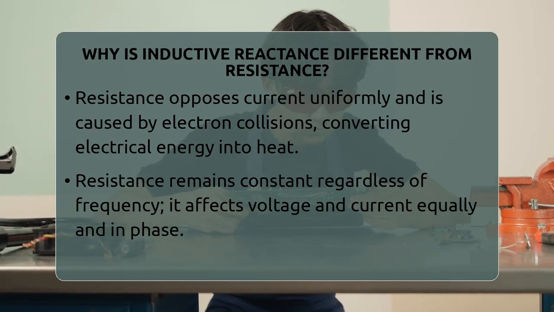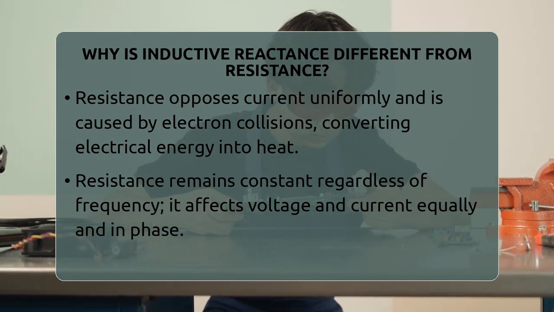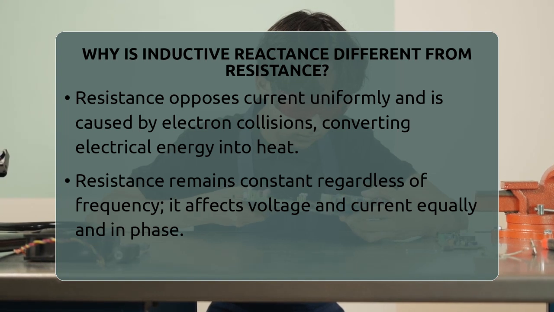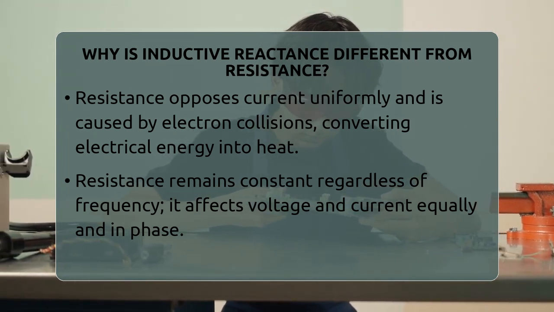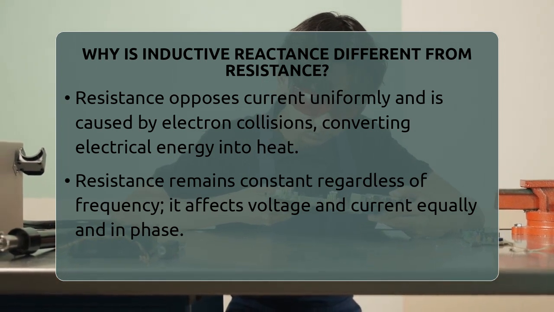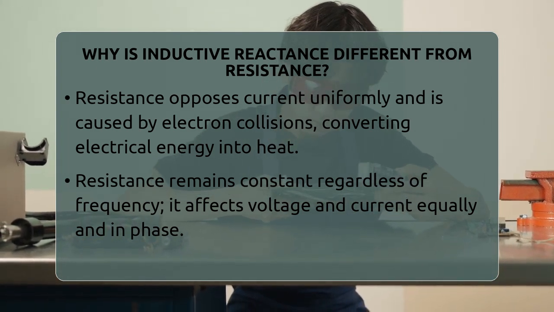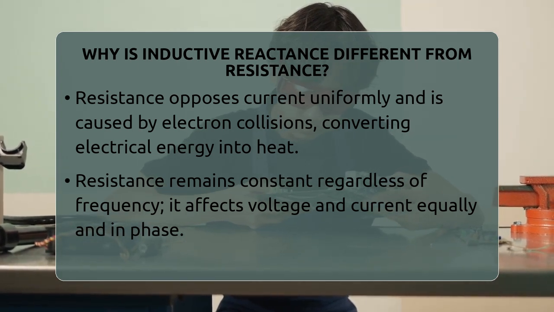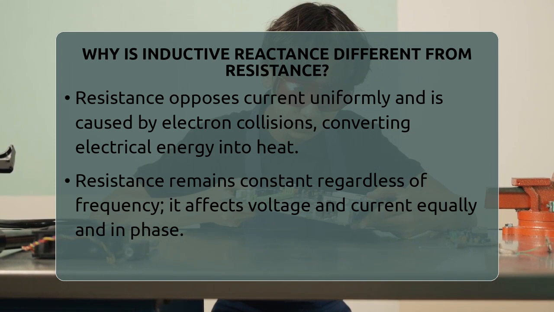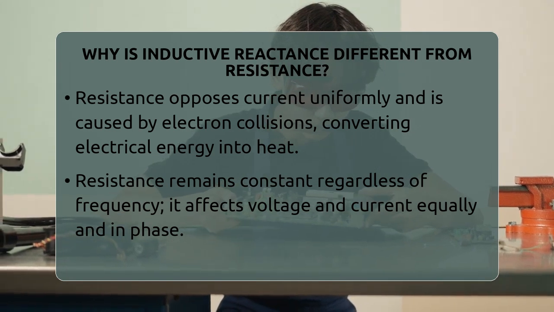Why is inductive reactance different from resistance? Imagine trying to push a swing. Resistance is like pushing against a steady force that slows you down equally no matter how fast you go. Inductive reactance is more like trying to push a swing that resists sudden pushes but responds differently depending on how fast you try to push it.